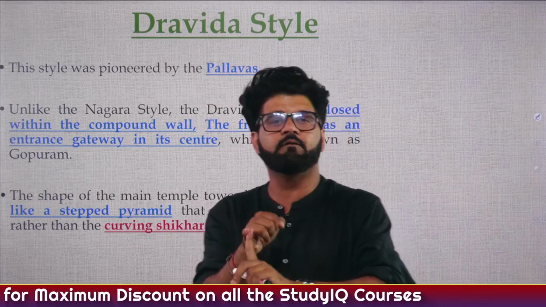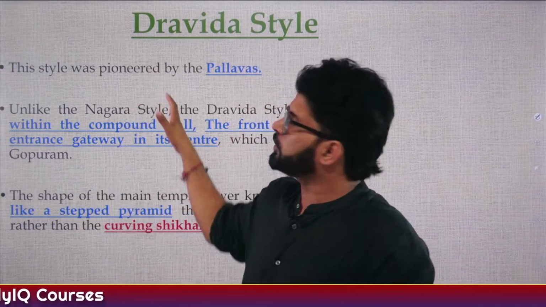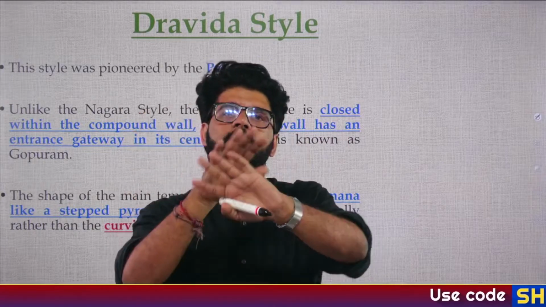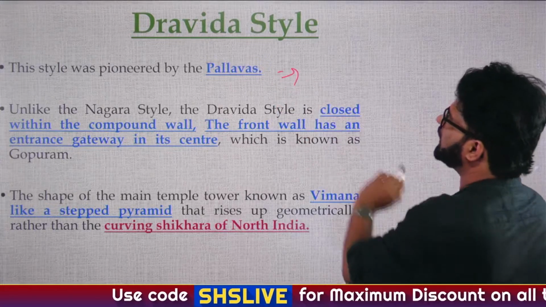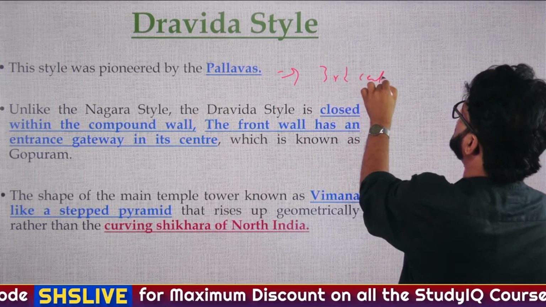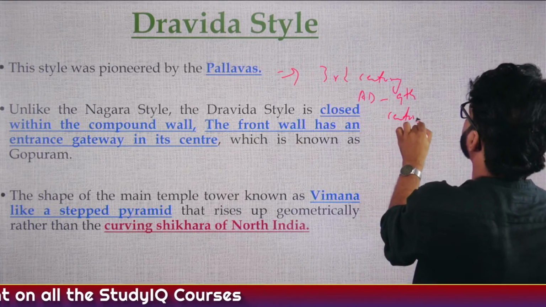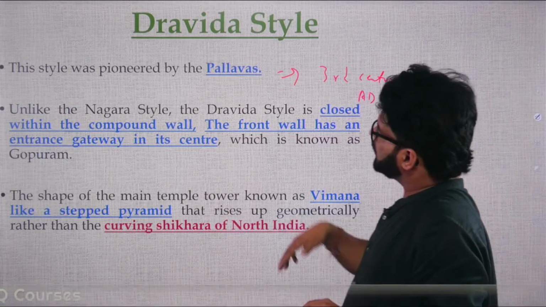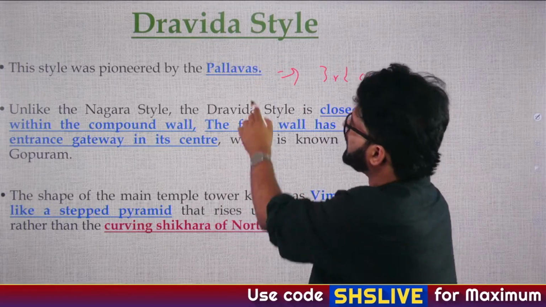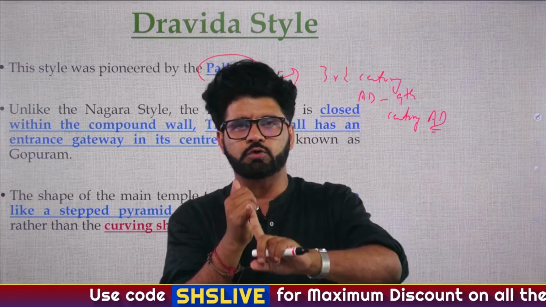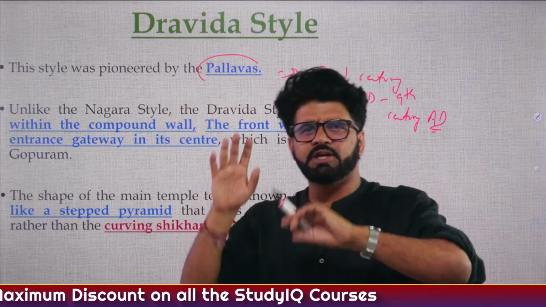So now let's come to Dravida style. Dravida style, you have Vimana, you have Gopurams, you have tanks, and then you have some more features. So if we talk about Dravida style, who started building temples in Dravida style on a larger scale? Those were Pallavas. Pallavas, they ruled from 3rd century AD to almost 9th century AD. And Pallavas, we have talked about earlier also. If you go back to Gupta lecture, you may have heard about Vishnu Gopa, whom we have talked about, like Samudragupta met Vishnu Gopa, who was a Pallava king. So 3rd century to 9th century.